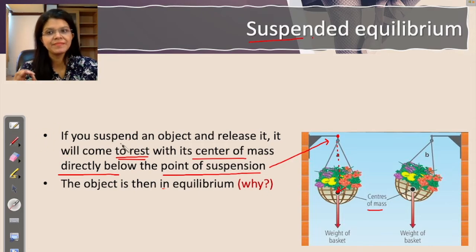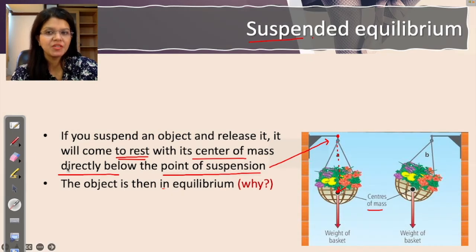Let us read again. If you suspend an object and release it, it will come to rest as in picture A with its center of mass, look at this black dot, directly below the point of suspension. The object is then in equilibrium. Why is this in equilibrium? Why is the object in equilibrium in picture A but not in picture B?